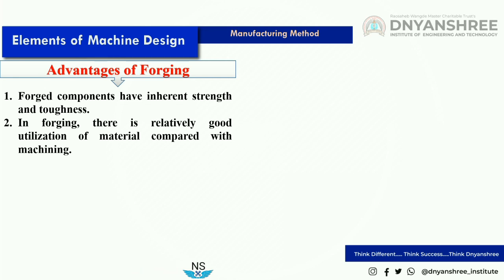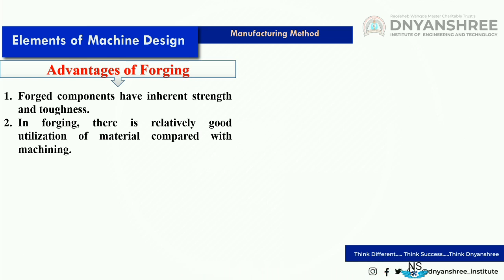The second advantage is that in forging there is relatively good utilization of material compared with machining, because in this process there is no wastage of material. In machining processes, material is removed from the component, so there is wastage of material.